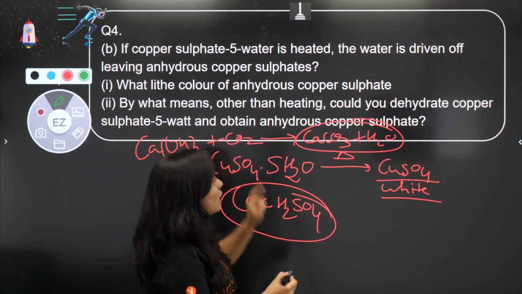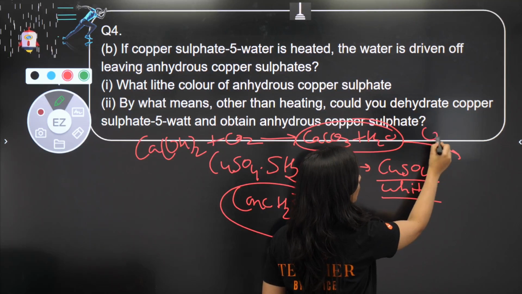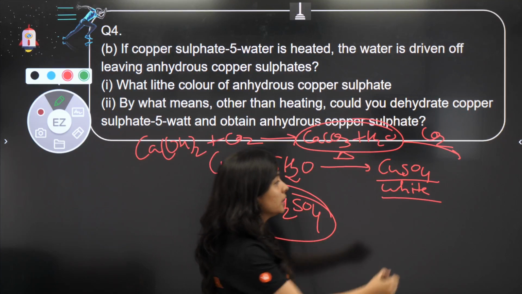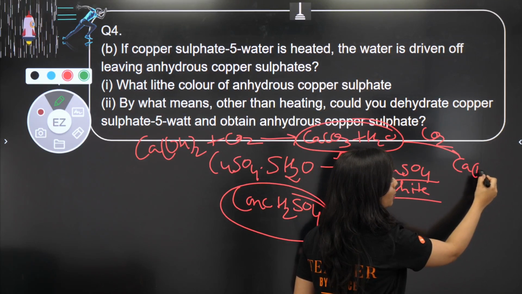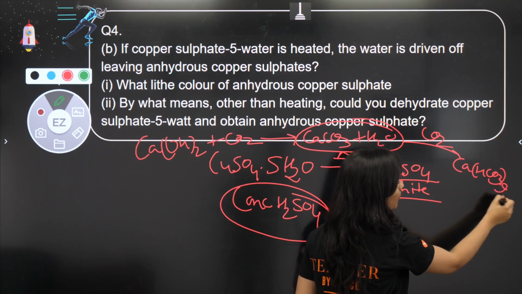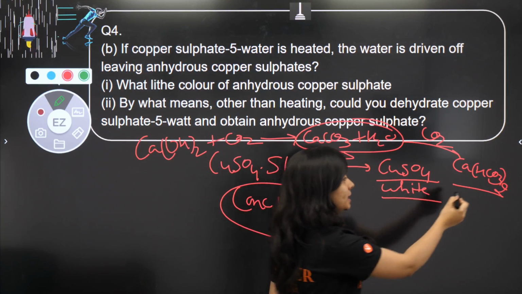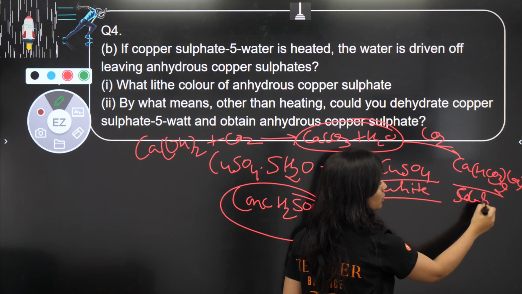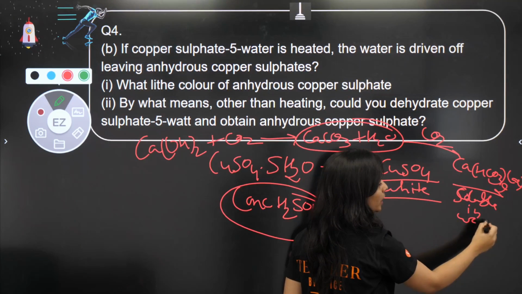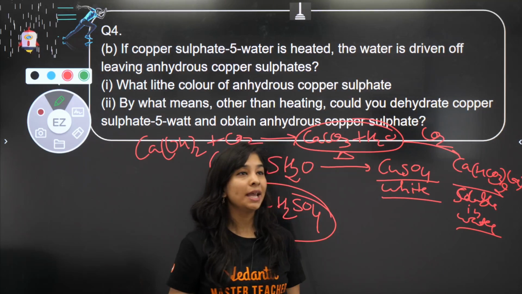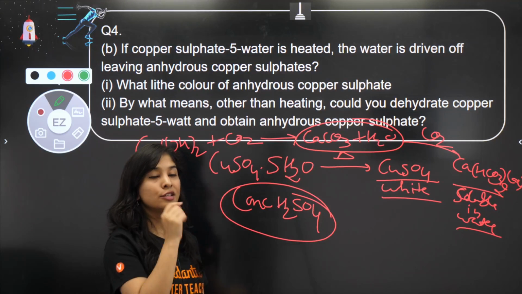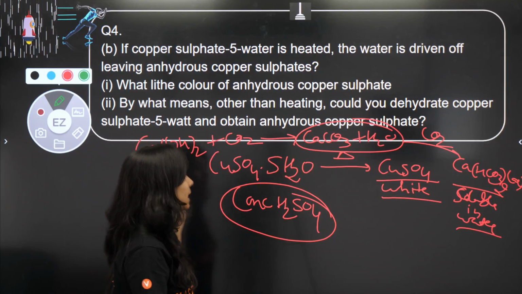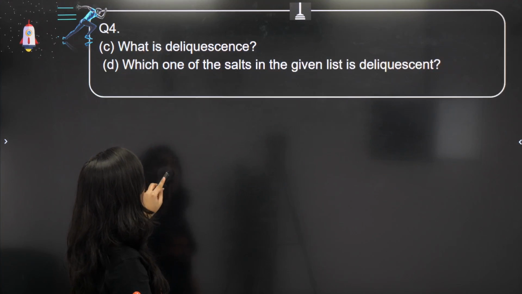But if you keep on passing CO2 gas through it, CO2 will start reacting with this and give you calcium bicarbonate with water. This aqueous solution is soluble in water, so that's why the milkiness is going to disappear. This is your answer. Very nice, good question.